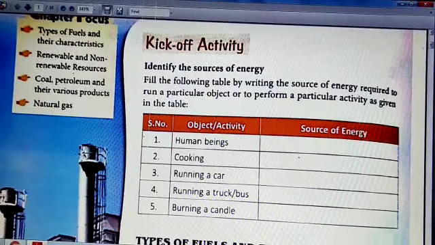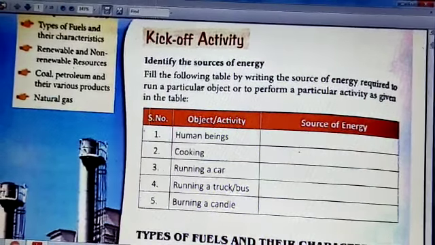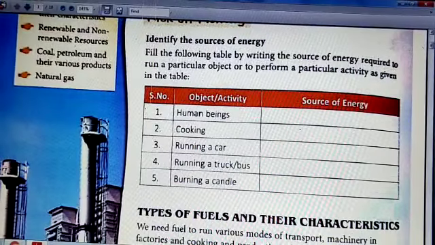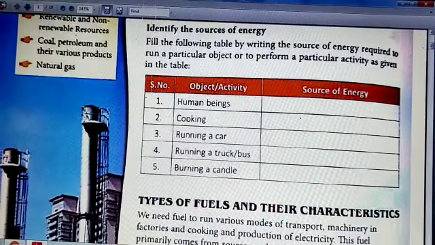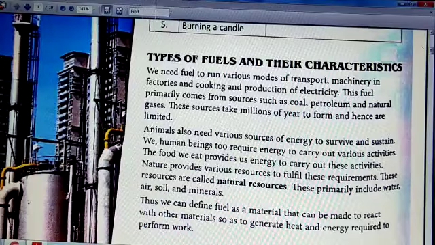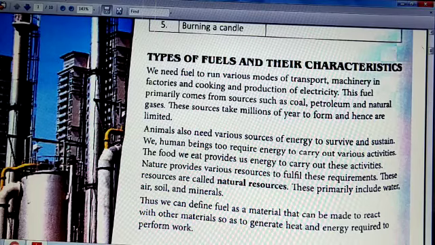For cooking, running a car or different vehicles, burning a candle and all, which source of energy do you require? So, types of fuel and their characteristics. All of you know that we need fuel to do different work. We need fuel for the various modes of transport, to run machinery, for cooking and all. So we get it from different sources.